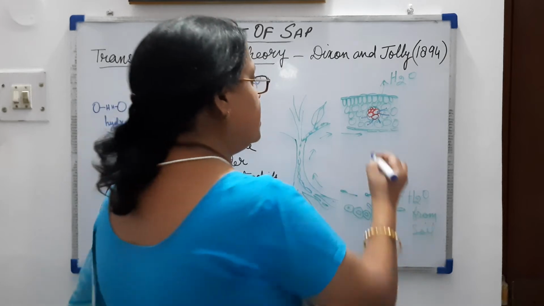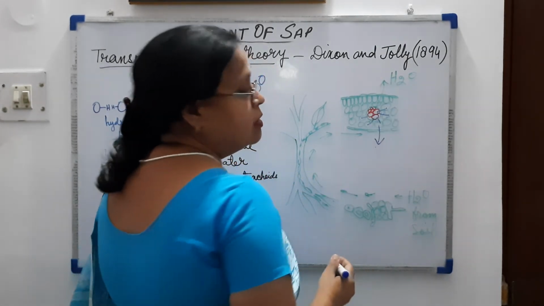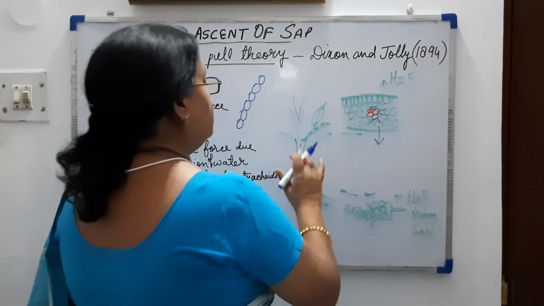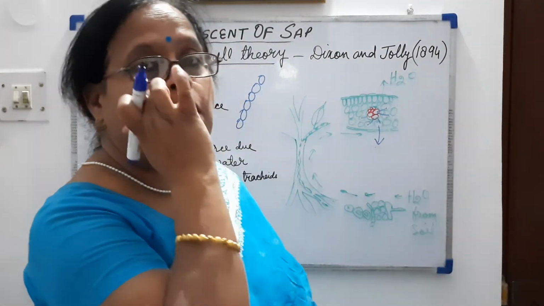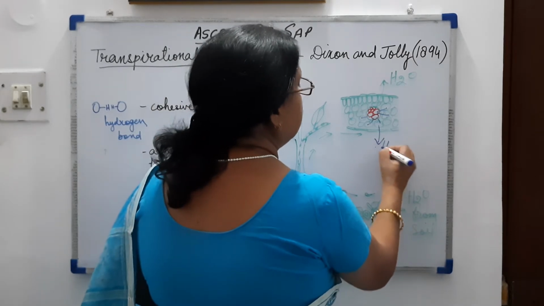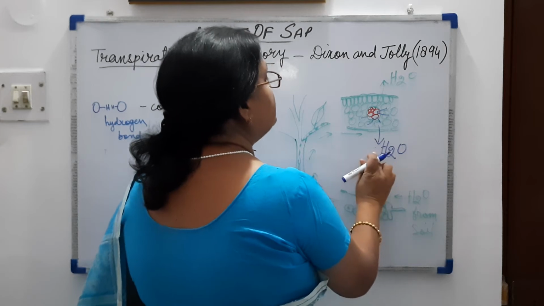So water will pass from the xylem cells to the neighboring cells, and because water molecules are taken from the xylem cells and lost by the cells of the leaf, water from the back will be replacing the water molecule which is lost. Suppose one water molecule is lost from this cell.